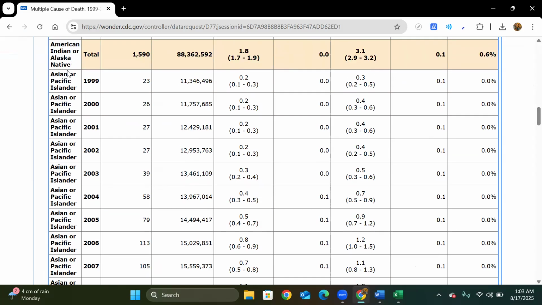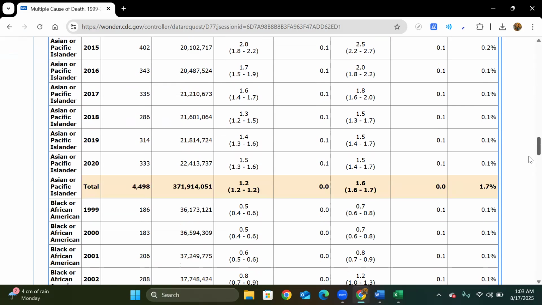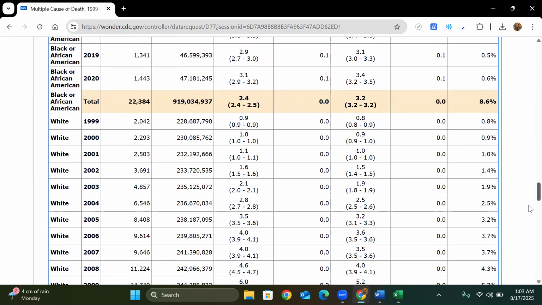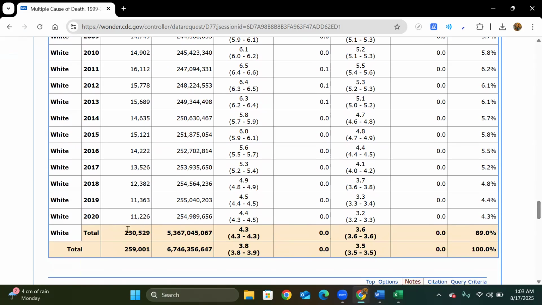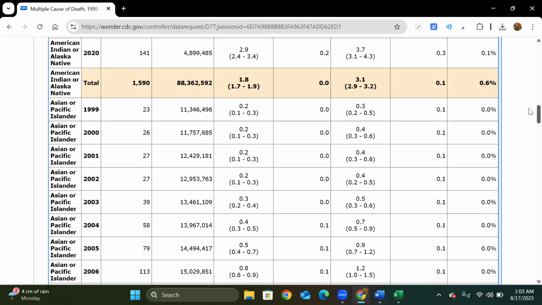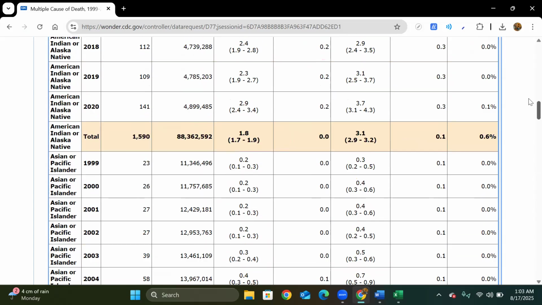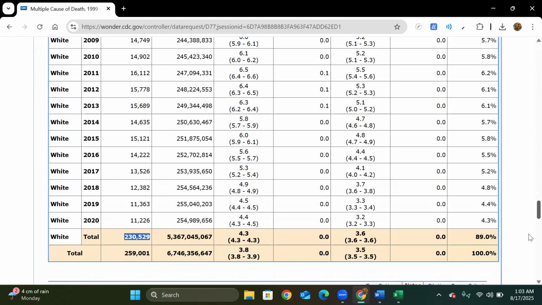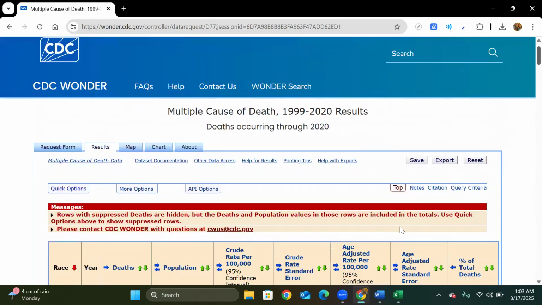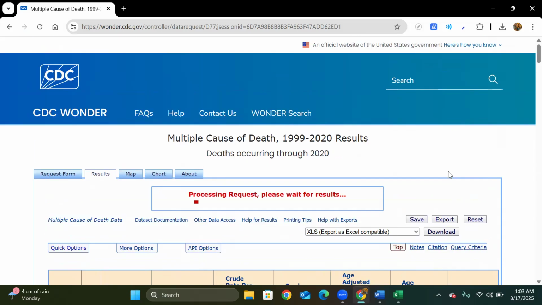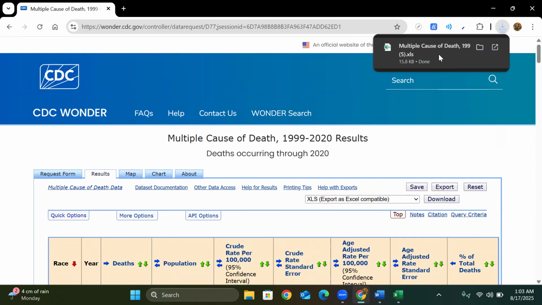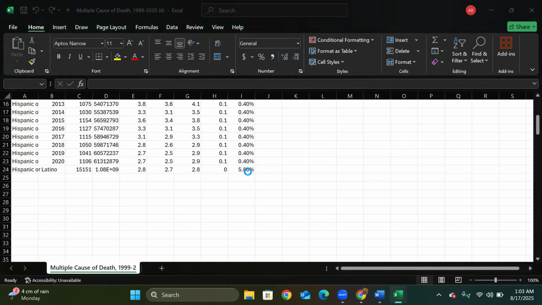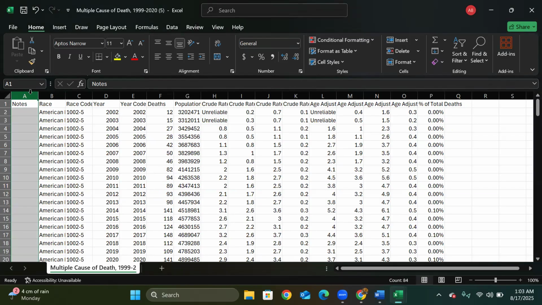Okay, so this was the American Indian. Then we have the Asian Pacific Islanders, and then the blacks, and then the whites. And the total is 230, 230 here, 224,000, 1,500, and the last were those of the Hispanics, and it is showing the total data. Okay, what I will do is extract this data. I've extracted this data. I will be cleaning this data then.